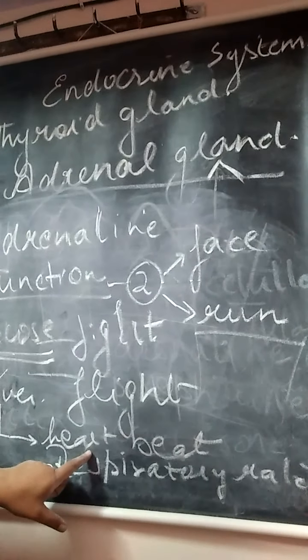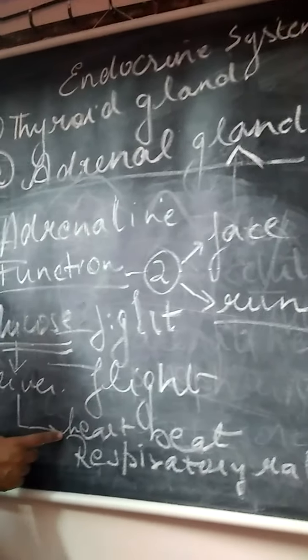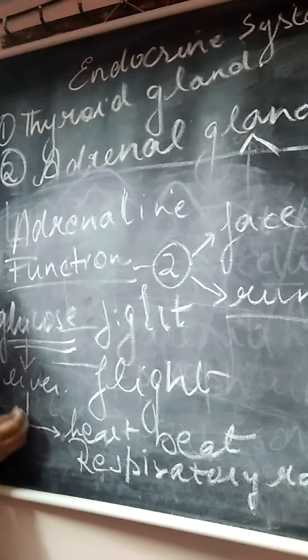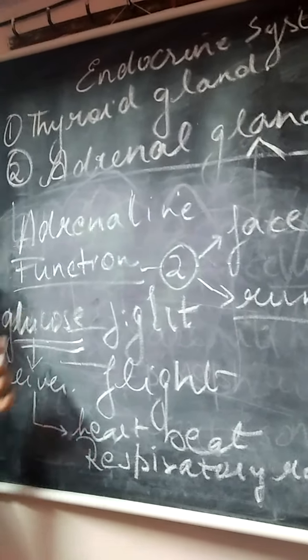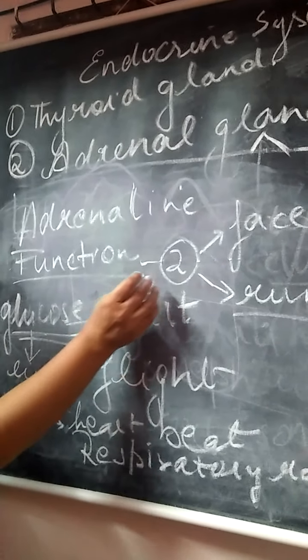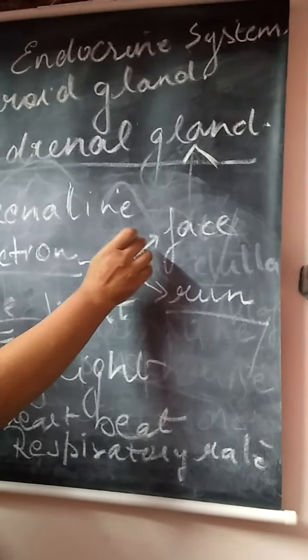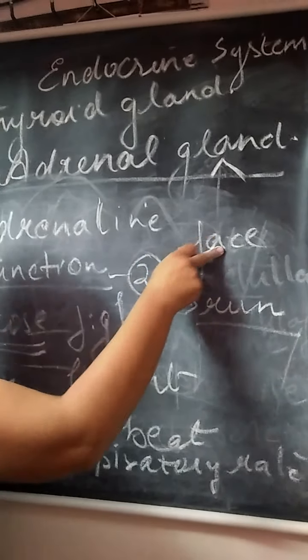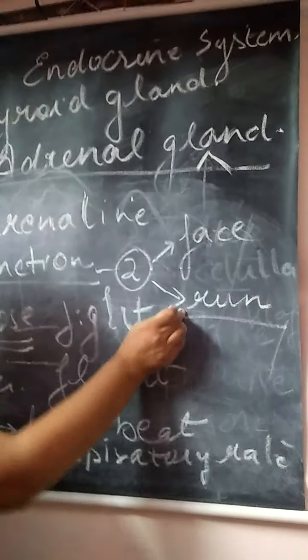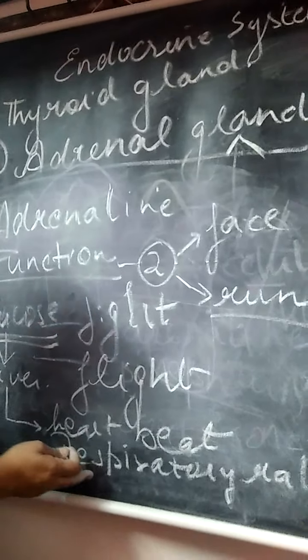Why will the heartbeat increase? The heartbeat will increase so that it can quickly supply the glucose through the blood vessels to the organ, so that you can face the situation or run away from the situation. Why will the respiratory rate increase?